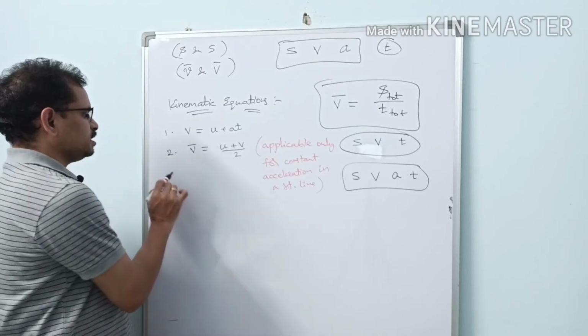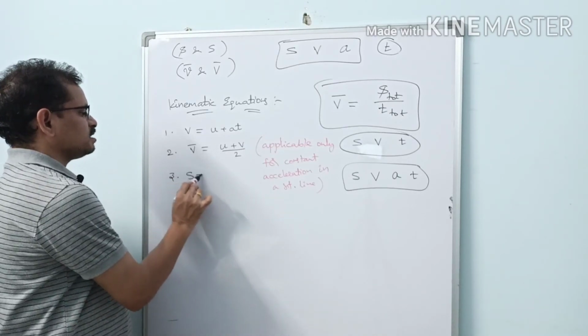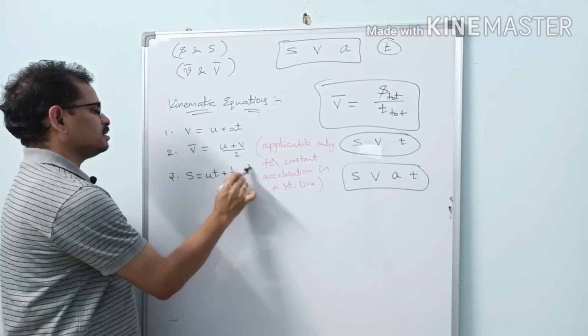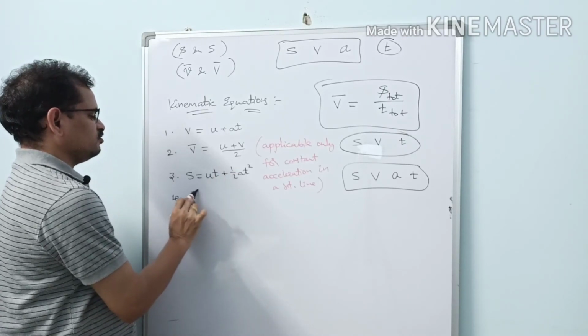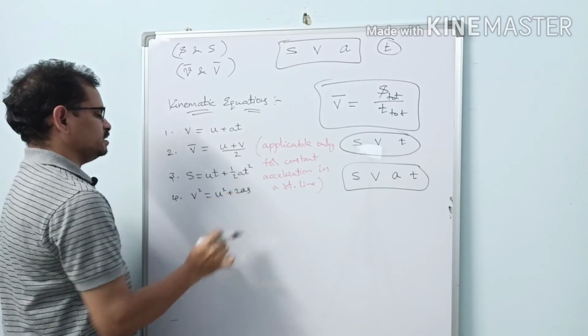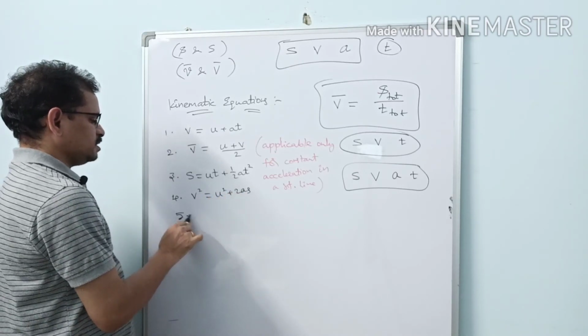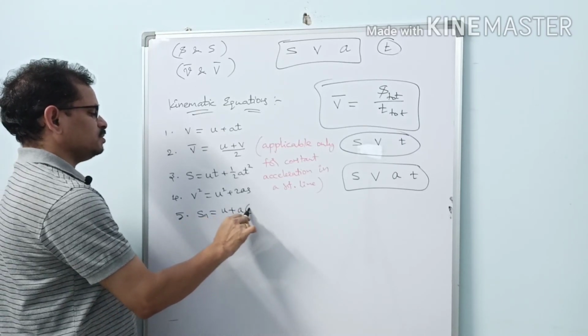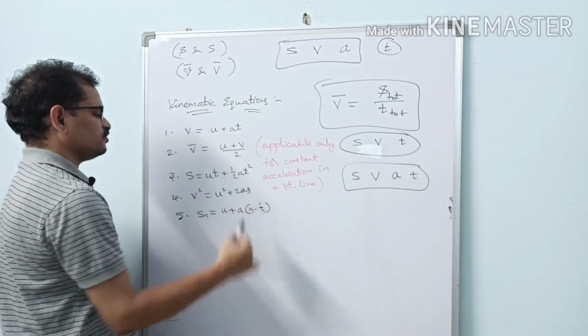This is average velocity. Third one, S equal to UT plus half AT square. Fourth, V square equal to U square plus 2AS. And fifth one, Sn equal to U plus A into N minus half.